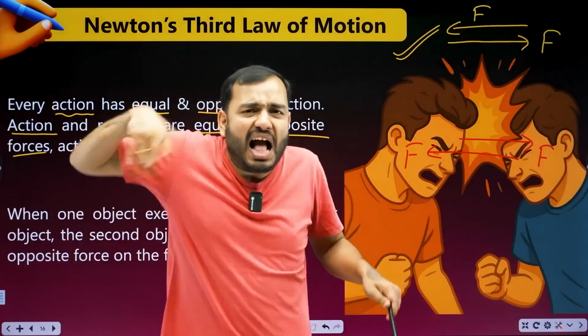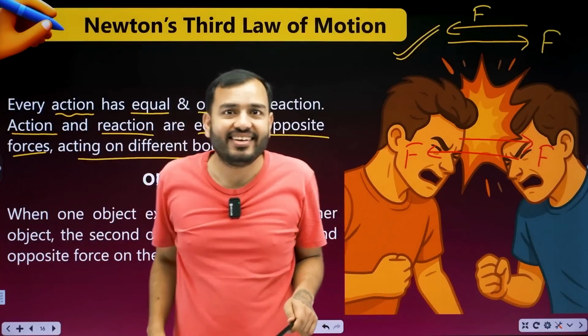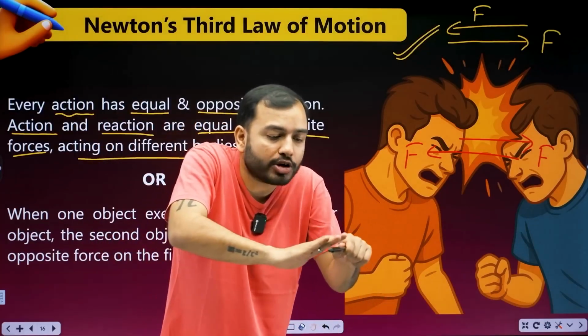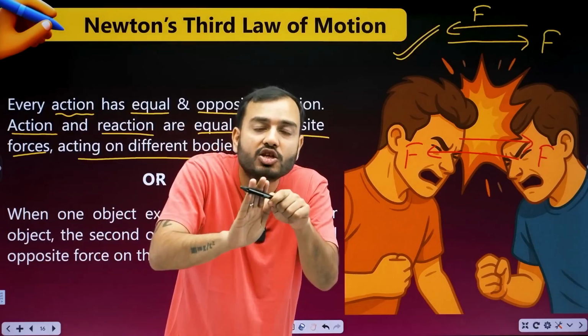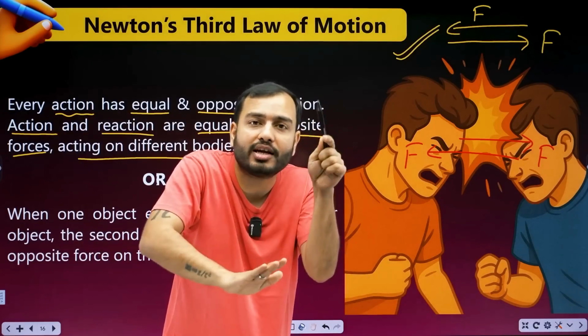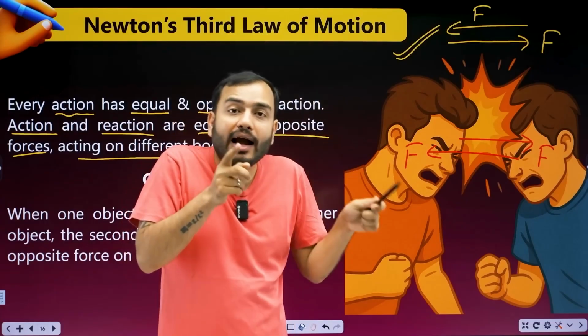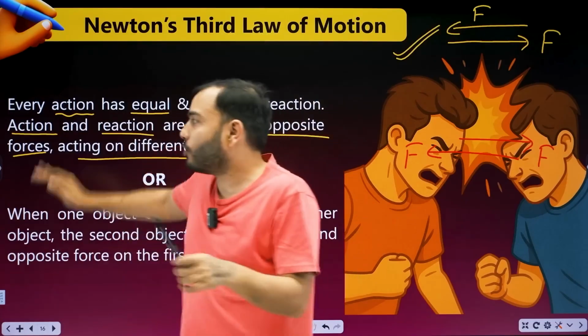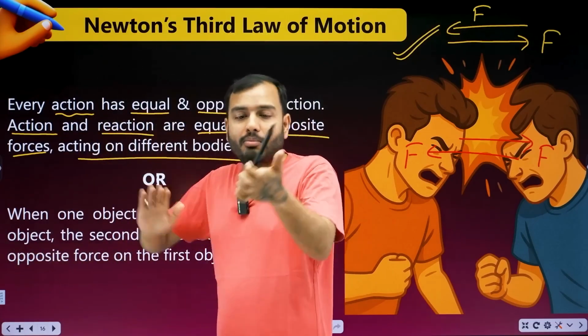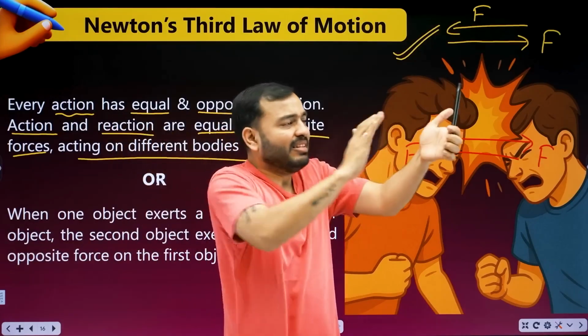See, I will hit him. Did it hit or not? What happened? I exerted force on it and it exerted back on me. How much? As much as I exerted on it, the same it did. I exerted it downward, so it exerted it upward. Equal and opposite. Suppose I hit my hand like this.